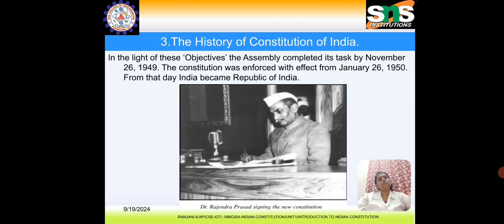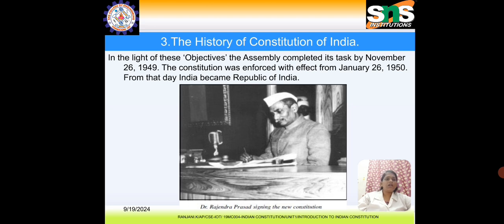Let us see the history of the Constitution of India. In the light of these objectives, the Assembly completed its task by November 26, 1949. The constitution was enforced from January 26, 1950, and from that day India became a Republic. So on January 26, 1950, India became a republic, and the constitution was enforced with it.